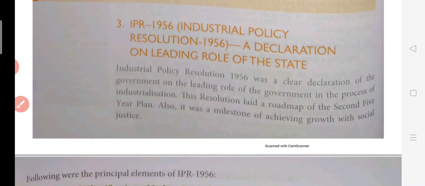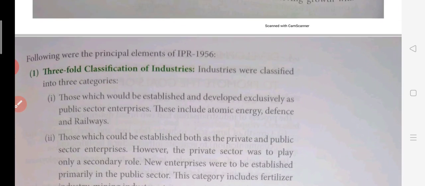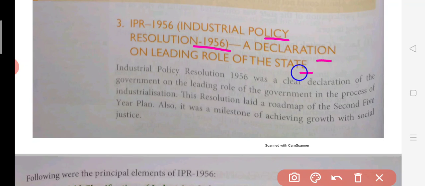Now, IPR 1956, the Industrial Policy Resolution. What is this thing? There was a policy which was called the 1956 policy. IPR 1956 is nothing but a declaration on the leading role of the state, meaning the government is going to do something in this process of industrialization. So they came out with this policy, which came to be known as the Industrial Policy Resolution, or in short, we can call it IPR.